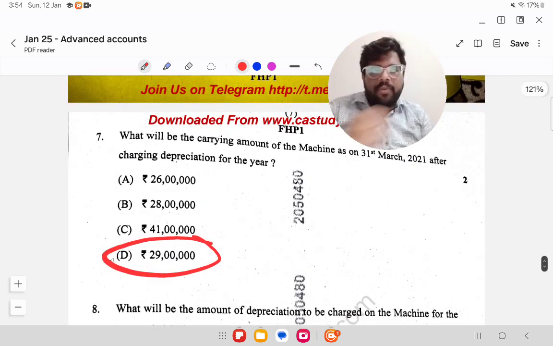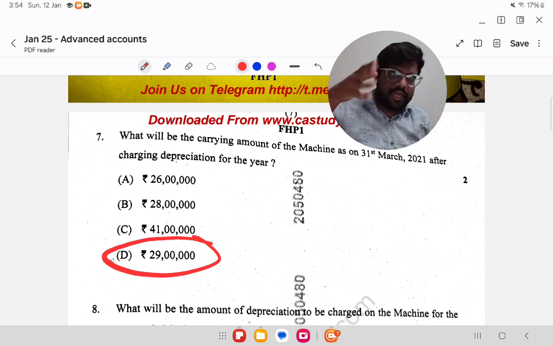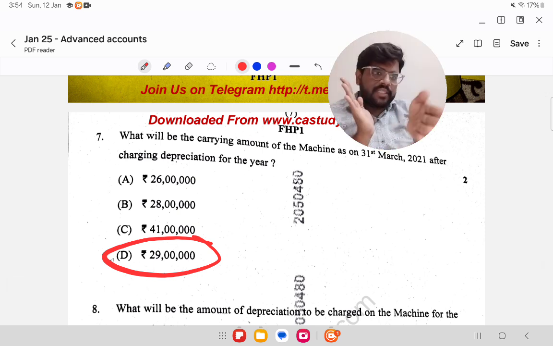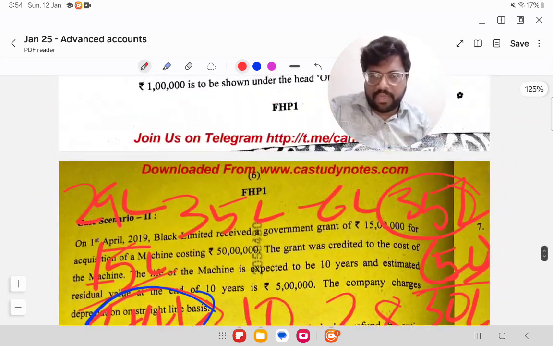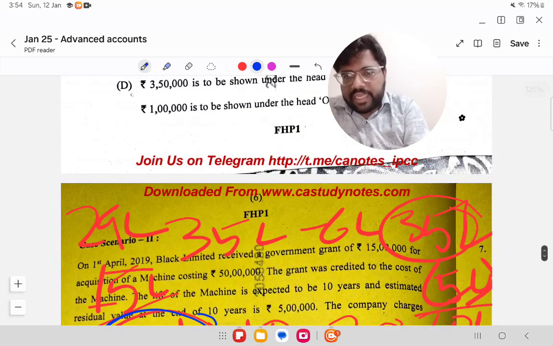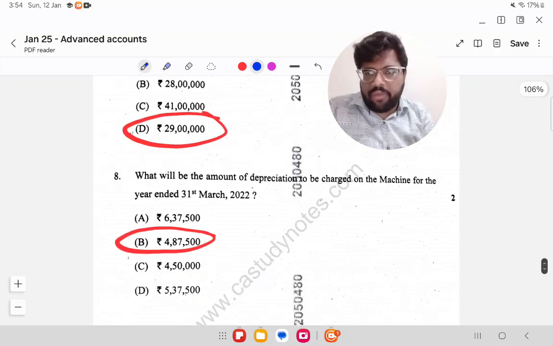What will be the carrying amount as on 31st March 2021? This is after 2 years. 2019 was the date on which they purchased the asset, and this is 2 years after that. After 2 years, 29 lakhs was the number. After 2 years of depreciation, 35 lakhs minus 6 lakhs, it would have been 29 lakhs.